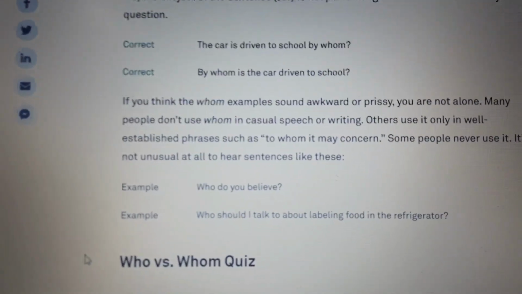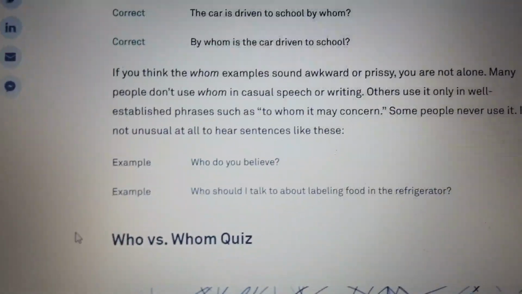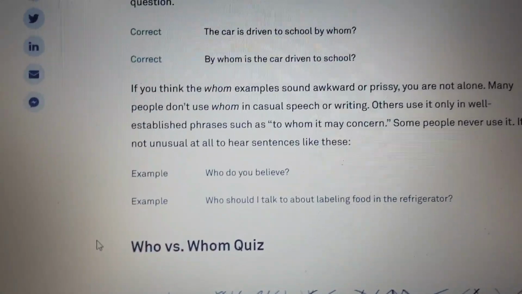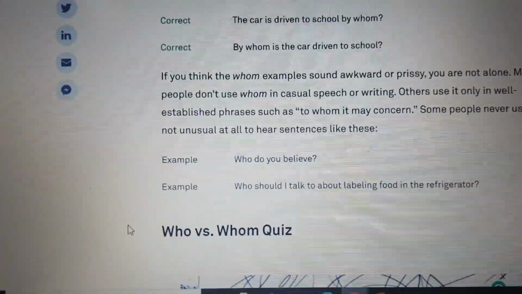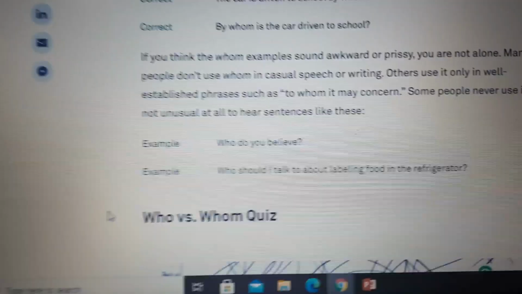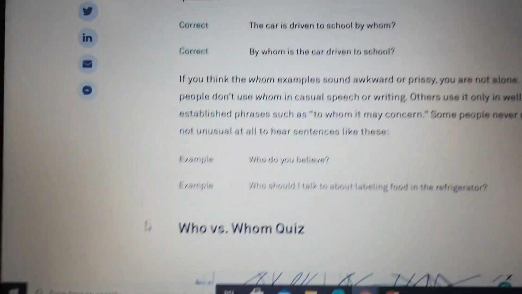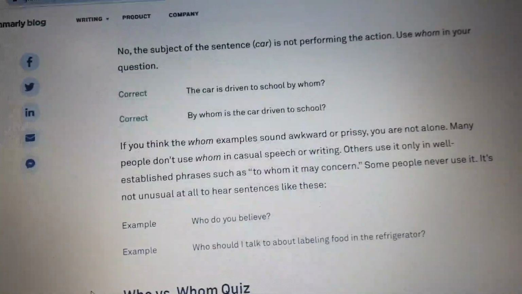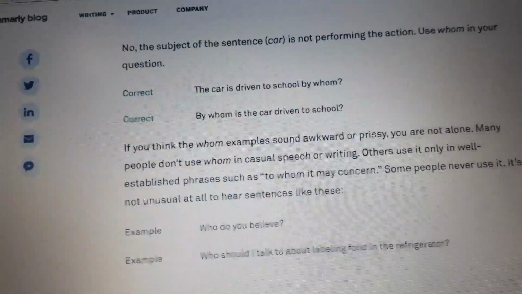Some people never use it. It's not unusual at all to hear a sentence like, who do you believe? It's not wrong. And who should I talk to about labeling food in the refrigerator? Also, it's not unusual. It's really normal to hear these sentences.